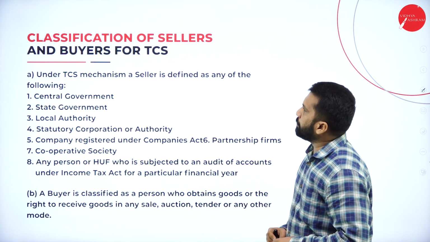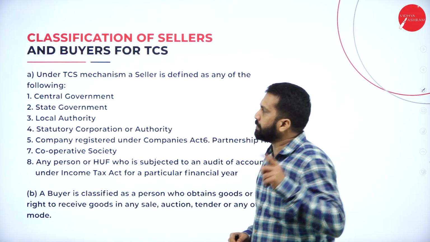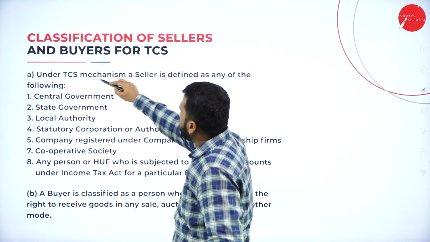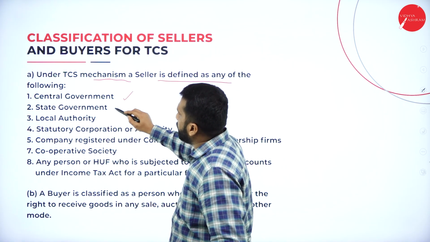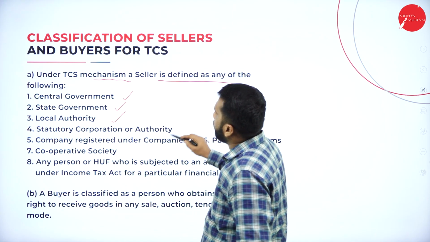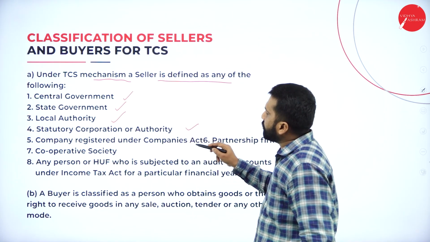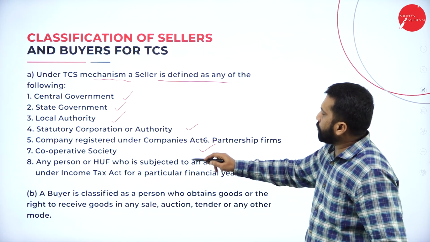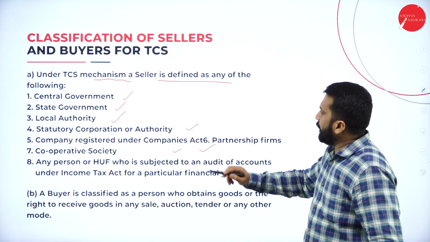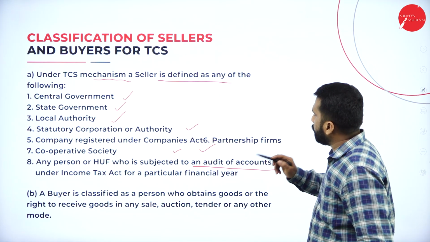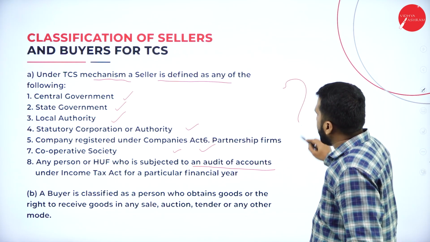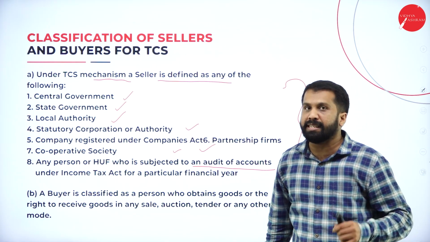Classification of seller and buyer for TCS. These are the classifications we have. Under the TCS mechanism, a seller is defined as any of the following: central government, state government, local authority, statutory company registered under the Companies Act, cooperative society, and any person or HUF who is subject to audit of accounts. These are the types we have.